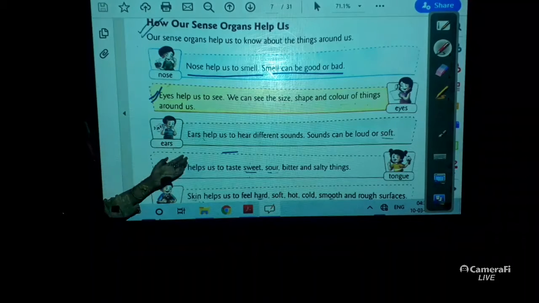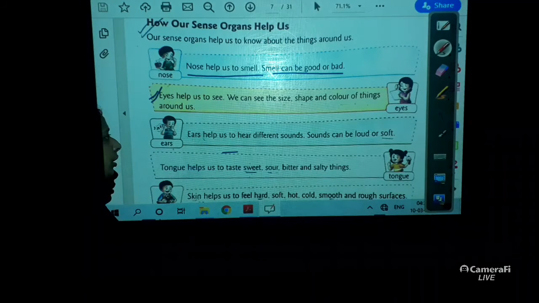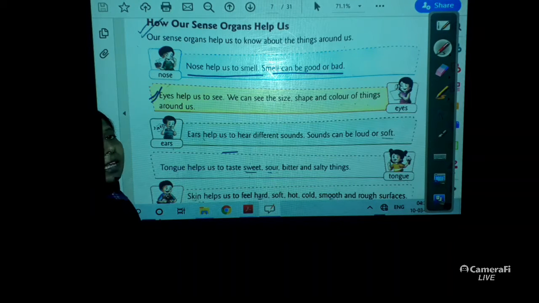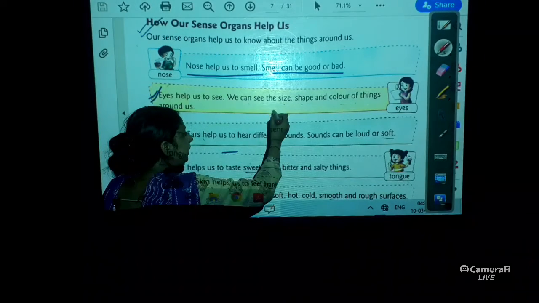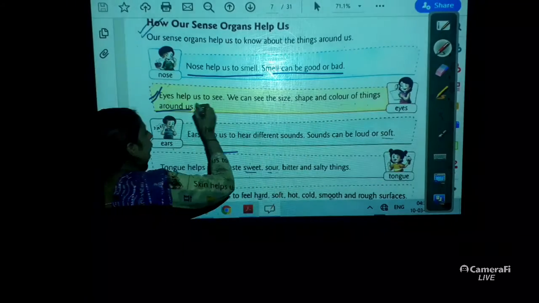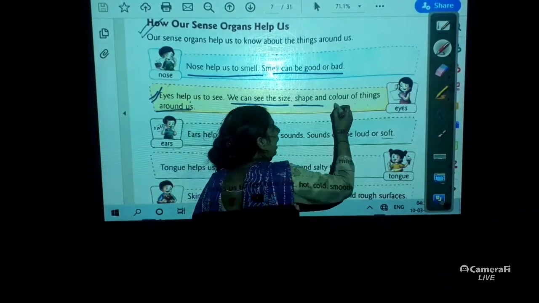And this is a white board, and here the boy is wearing a green color t-shirt. The girl is smiling. With the help of my eyes only, I can see that. So eyes help us to see the size, shape and color of things around us.